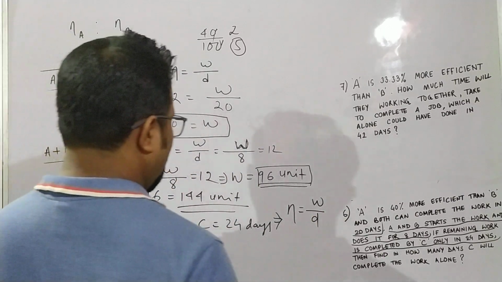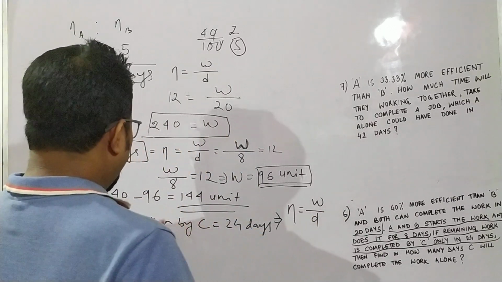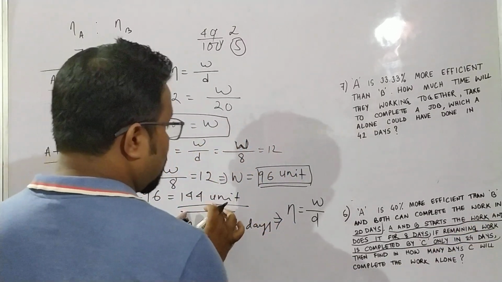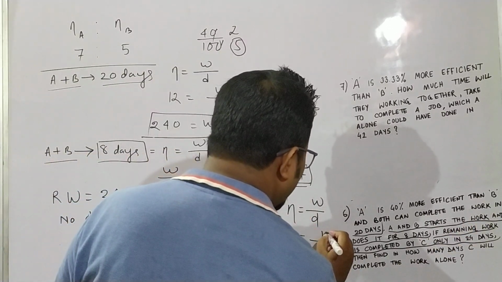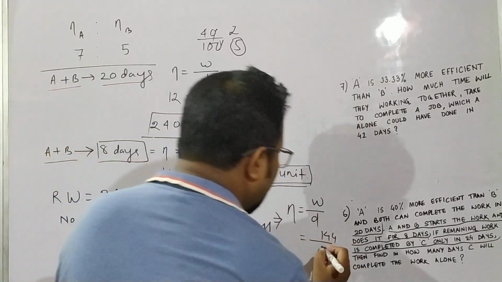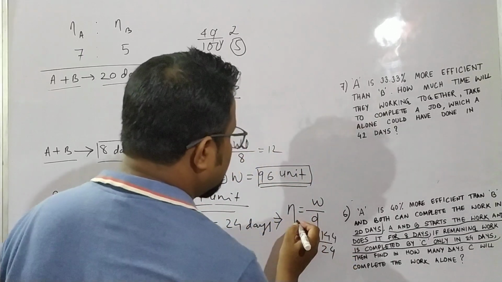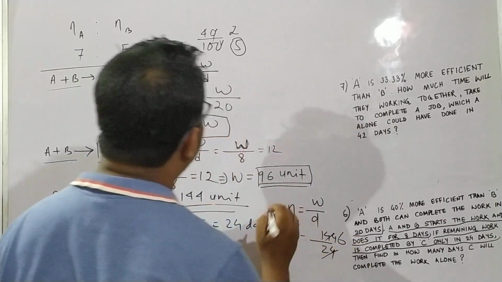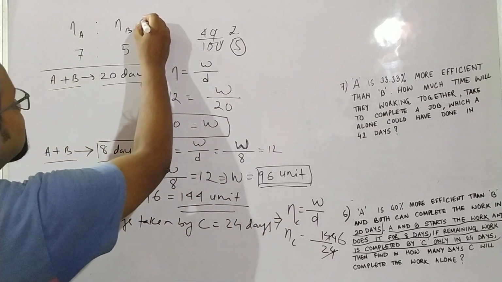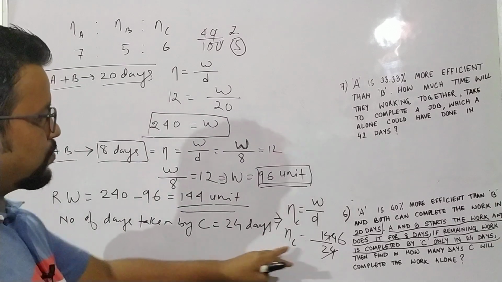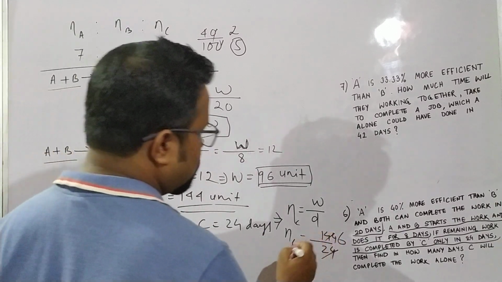The remaining work, 144, is completed by C in 24 days. So the efficiency of C becomes 144 by 24, which is 6. So the efficiency of C becomes 6.